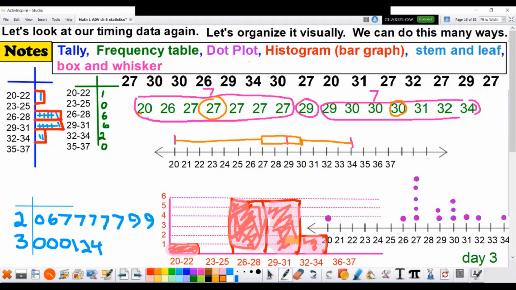But there are 1, 2, 3, 4, 5, 6 different ways we could represent that data. Hope you enjoyed it. Next slide.